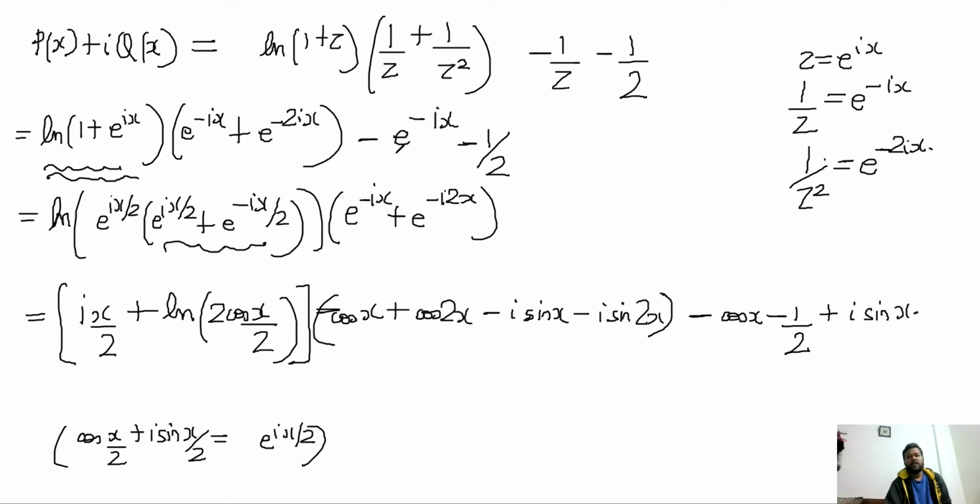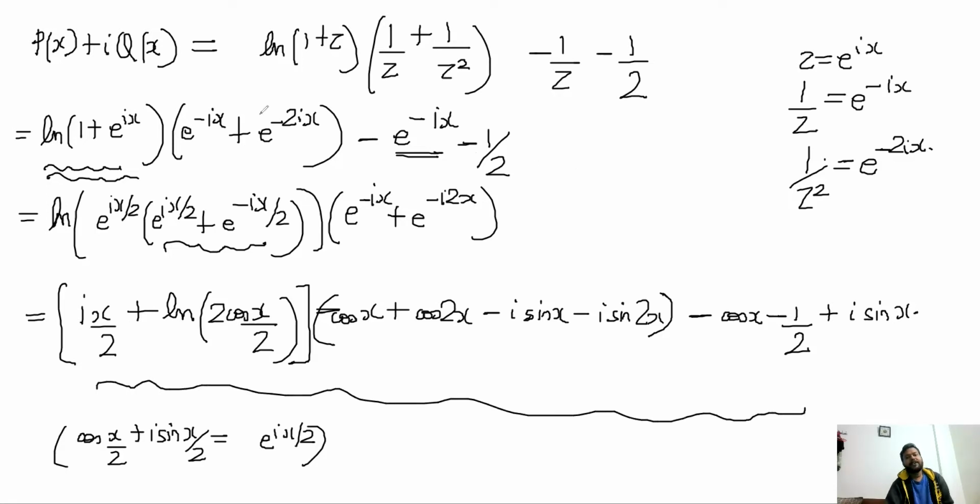There is a cos x minus i sin x that comes from here. So minus cos x plus i sin x and minus half. So this is the overall thing. Now notice that our particular function was the cos function. We had defined P(x) as the cos series and Q(x) was the corresponding sine series. So P(x) is the real part of that complex number.